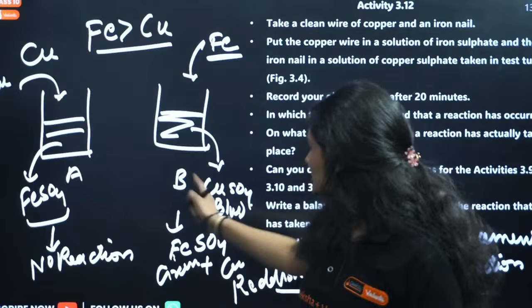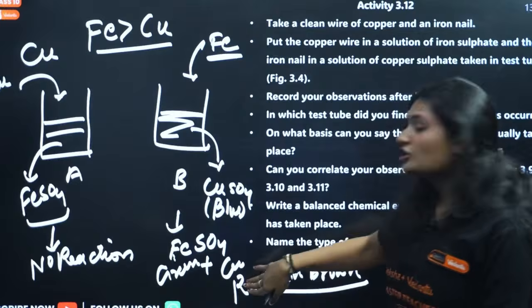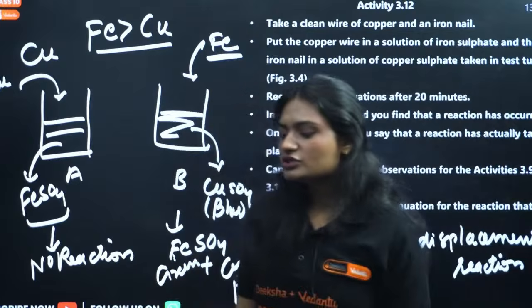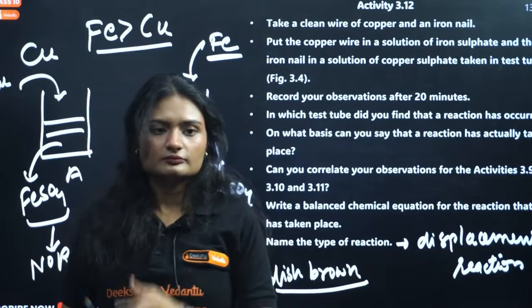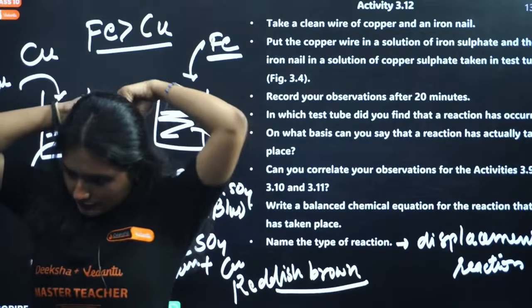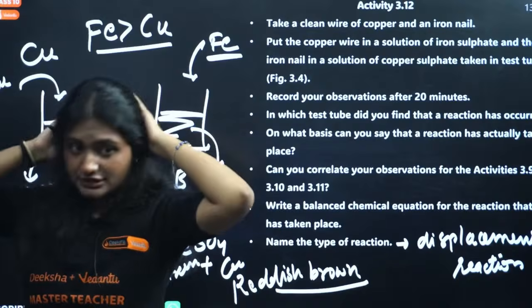Clear? This color change is clear. Copper sulfate is blue in color, iron sulfate is green in color, and copper is reddish brown in color. Any doubt? Is it clear, everyone? This is clear, right? This is an easier one. Okay. Now, let's move on to the next activity.